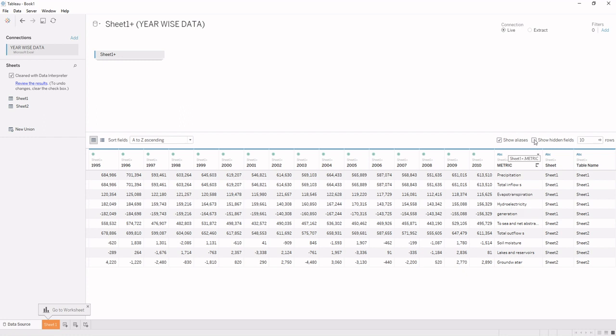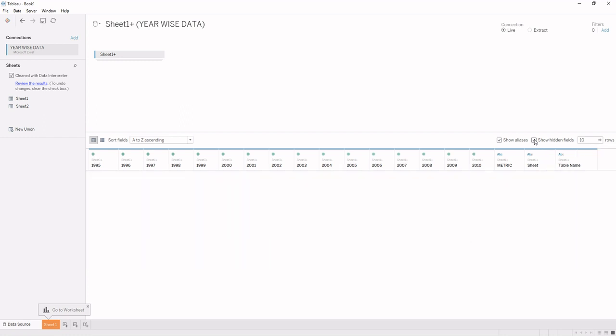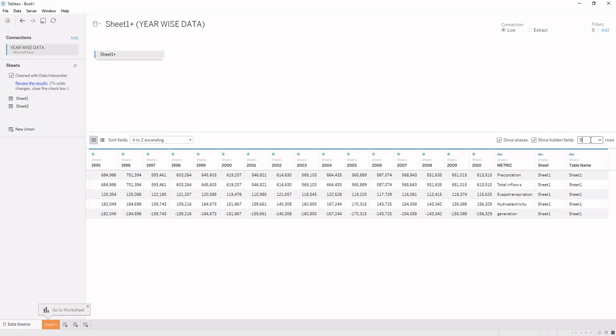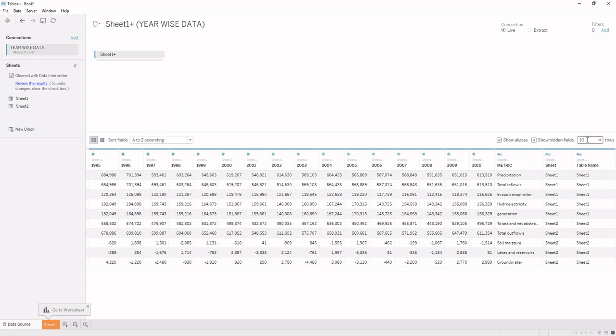After this, we have the show hidden button, and this will be used to show all the hidden attributes in the dataset. As I have told you earlier also, when we hide any column and again want to see it, then we need to click over this button so that we can work over that hidden field also. Next, the number of rows that we want to see in the preview pane: by changing the number, only that many rows will be shown in the preview pane. So if I convert it to 10, we'll see 10 rows, but if I convert it to 5, we will see only 5 rows in the panel.